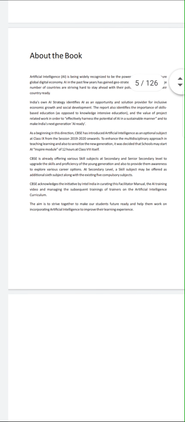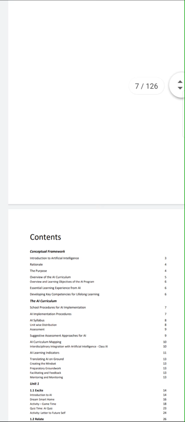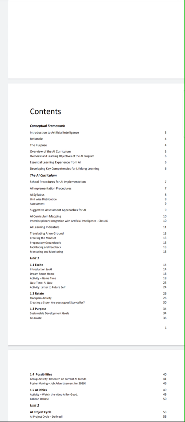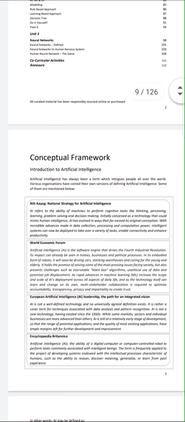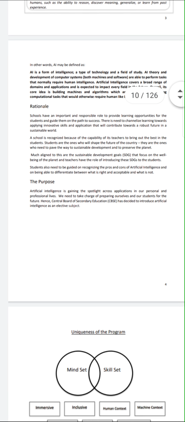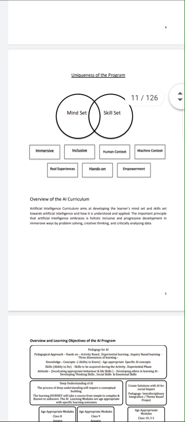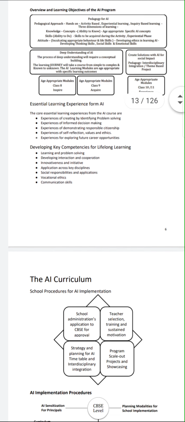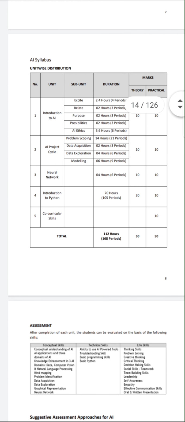So these are the beginning pages about the books, and the main thing that I will be explaining to you is the content. This is the conceptual framework, you can read this, and this is the uniqueness of the program. That is why this program is unique, because this curriculum includes the mindset and the skill set. So we have to observe the problems, and we need to apply our skills to resolve the issues, right? There are certain guidelines for the teachers, you need not go into this.